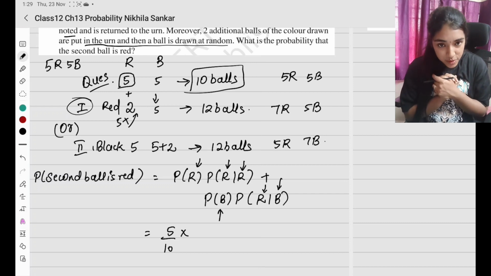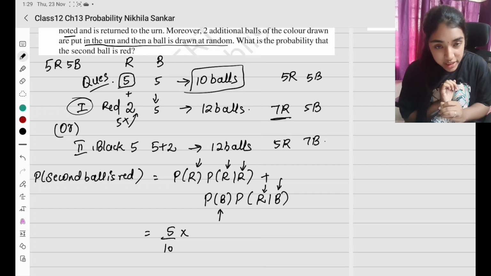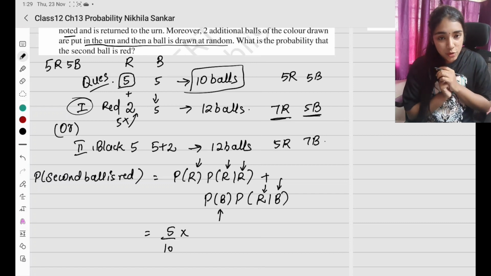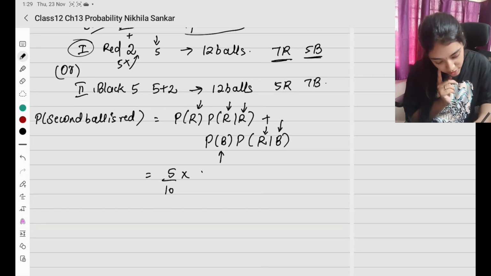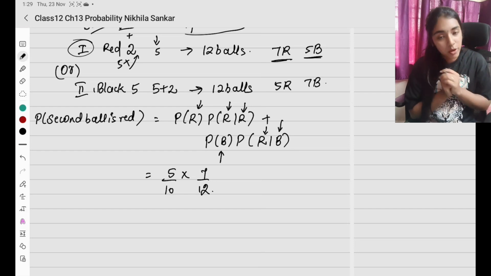about the first possibility. So first possibility ல எவ்வளோ red இருக்கு, 7 red and 5 black. So probability of taking a red ball is going to be 7 divided by 12. So 7 divided by total number of balls 12 ஆயிடும்.